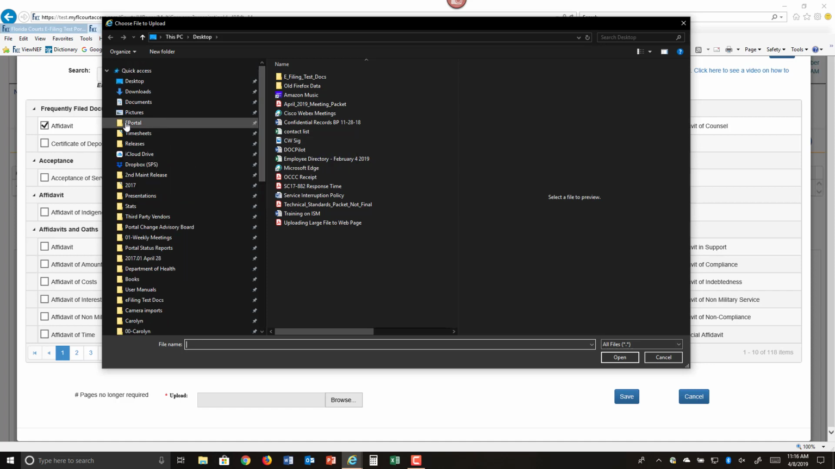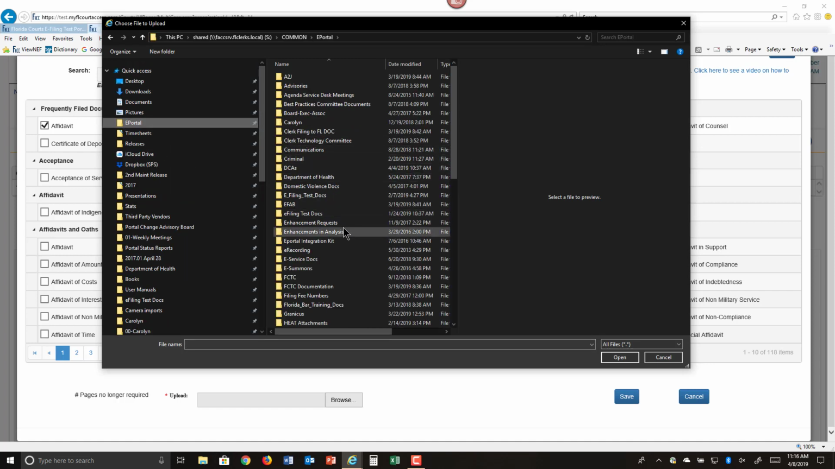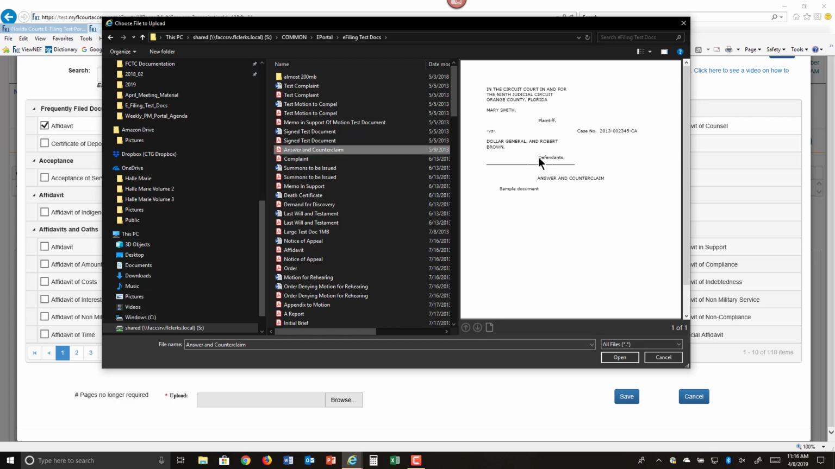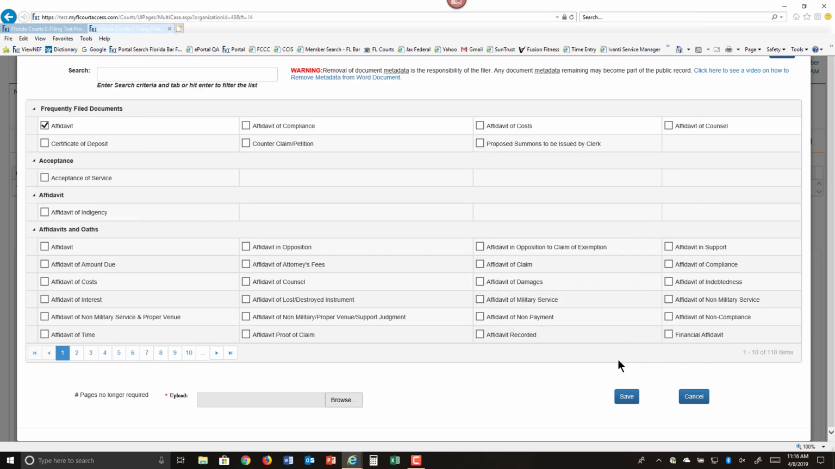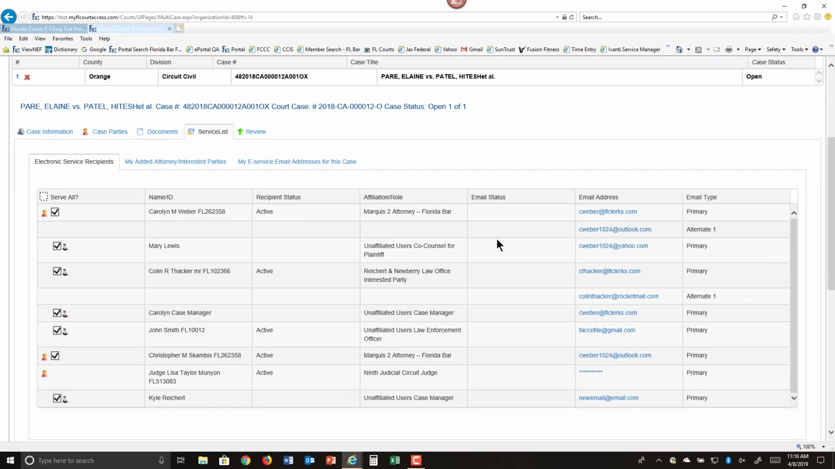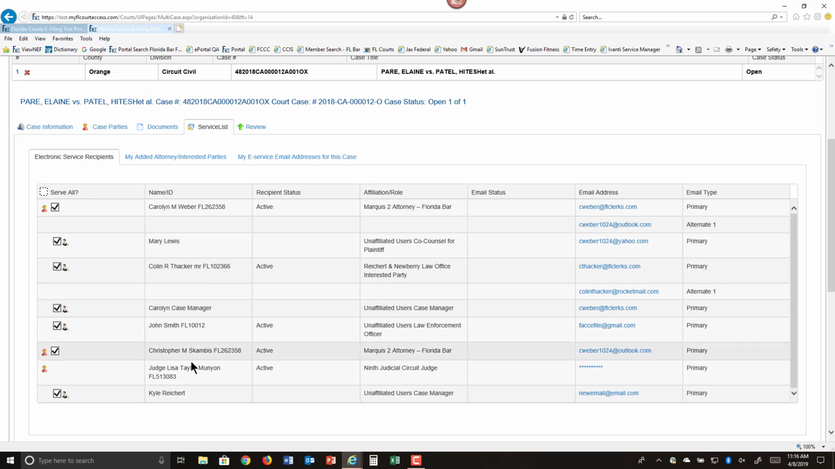I am going to go to my folder and find the e-filing documents, and I'm going to select my document, take one last look, click on Open, click on Save, and once that document has uploaded and the actual size of the document is available, I can then go on to my Service List tab, select who I wish to serve from this Service List tab.